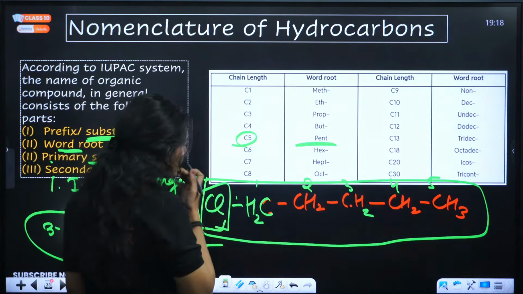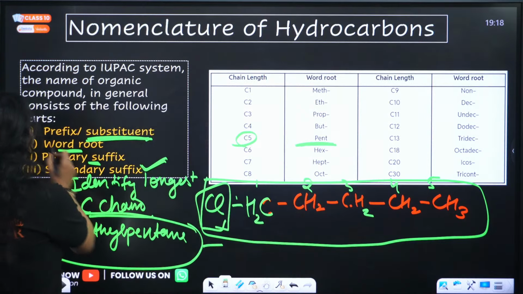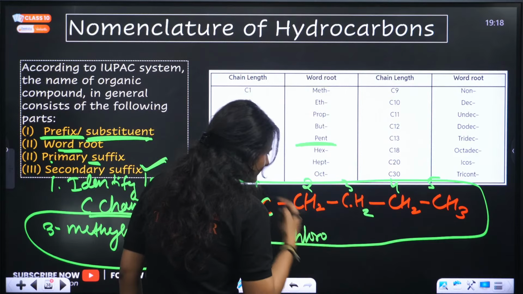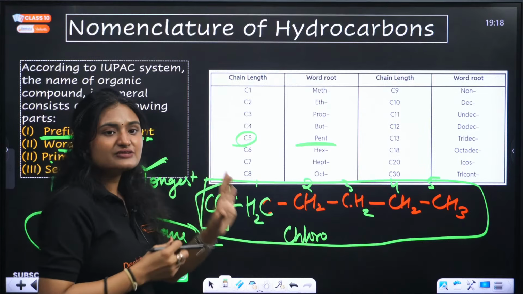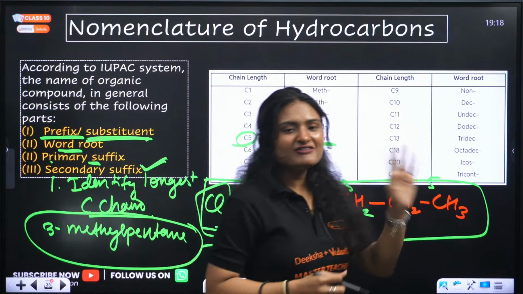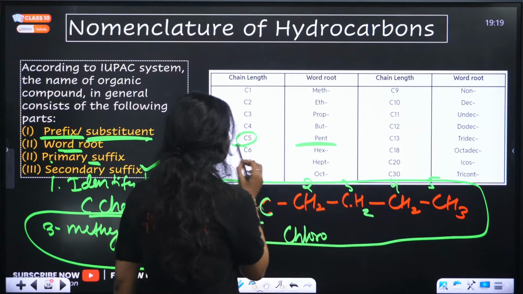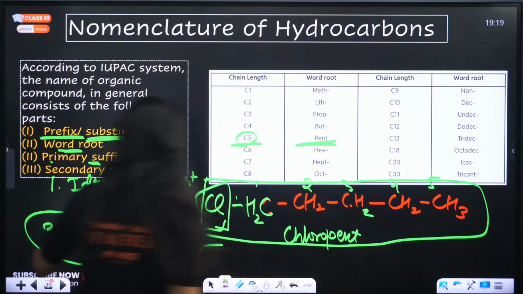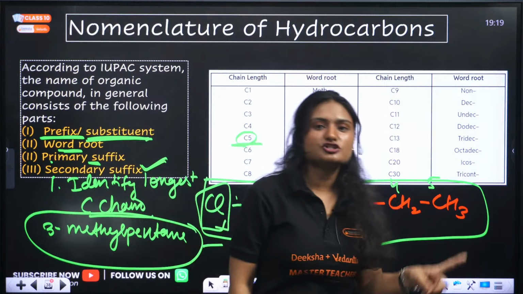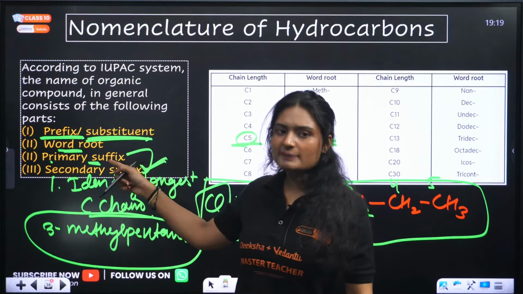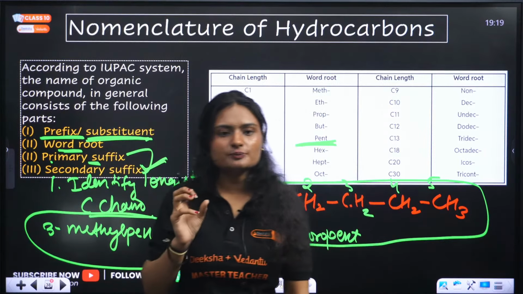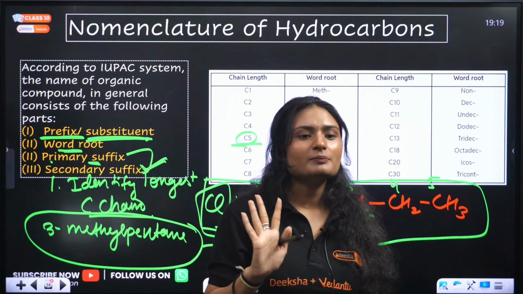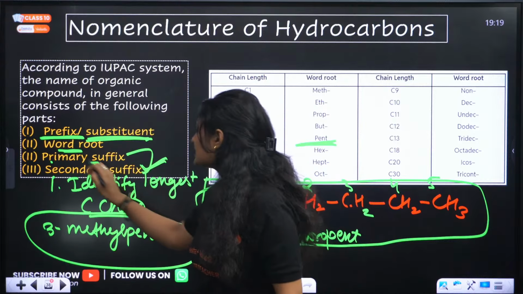So here also, we start numbering. Firstly, we'll add the prefix, which will be chloro. Then the word root, which means the number of carbons in the chain. There are 5 carbons, so the word root is pent. Then you have primary suffix and secondary suffix, depending on the functional group. If 2 functional groups are there, the primary suffix is the less prioritized functional group, then you have the more prioritized one. Not complicated, you will have only one functional group.